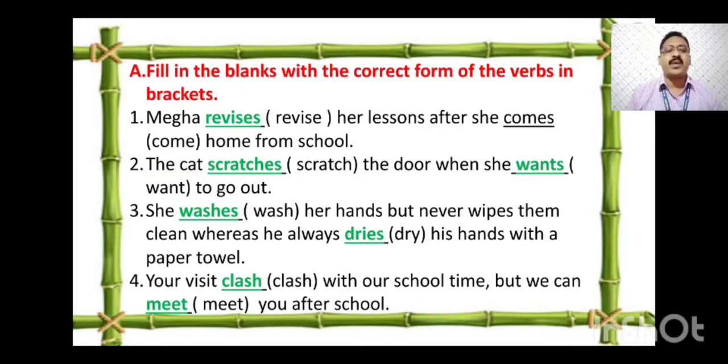with a paper towel. Fourth one: you visit dash (clash) with our school time, but we can dash (meet) you after school. Here you is plural, so the verb is plural. So a plural subject doesn't have s, es or ies added to its verb. You see, I have written clash, clash. Your visit clashes with our school time,